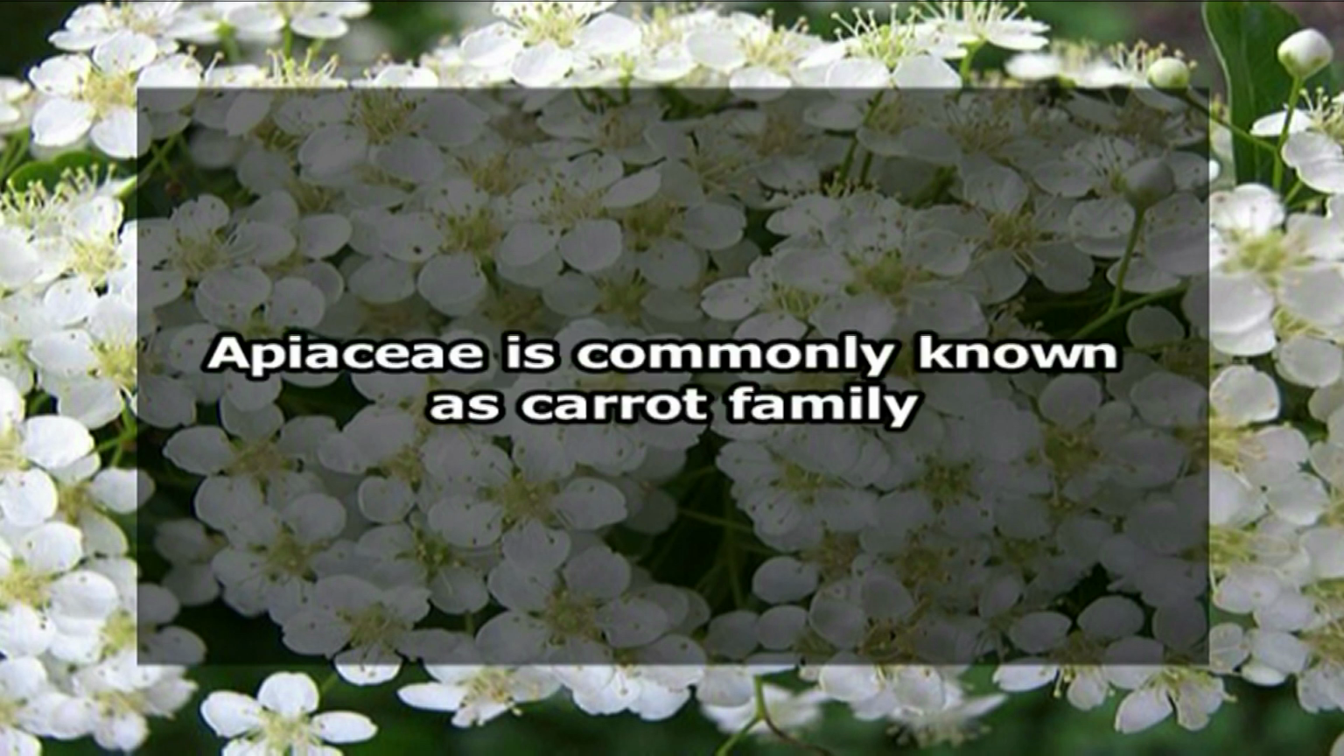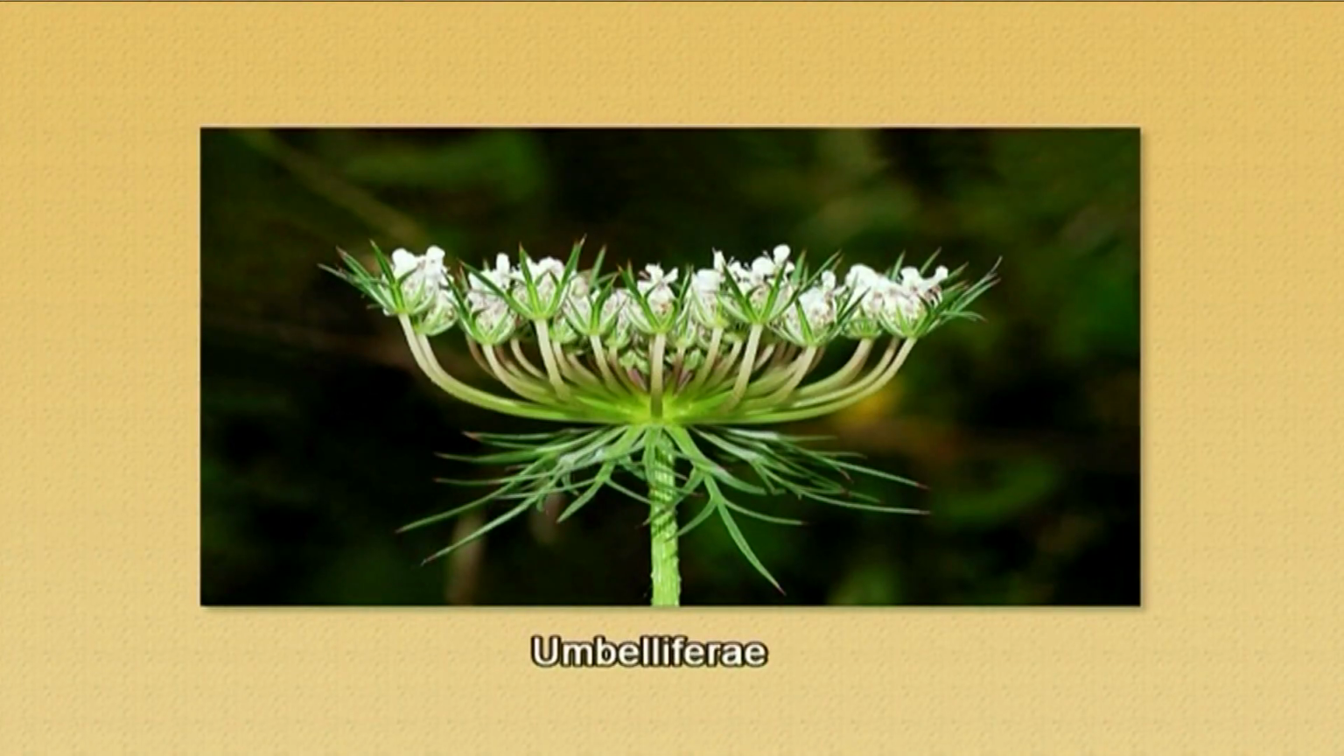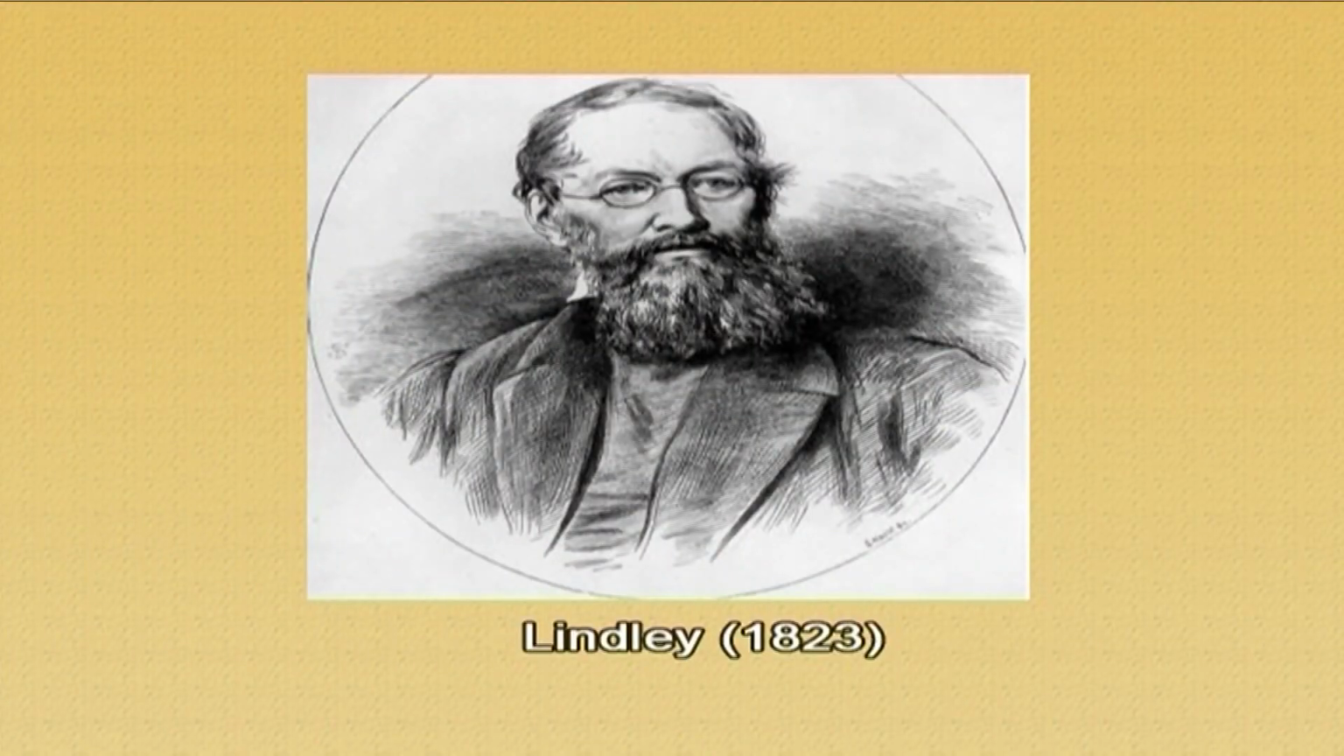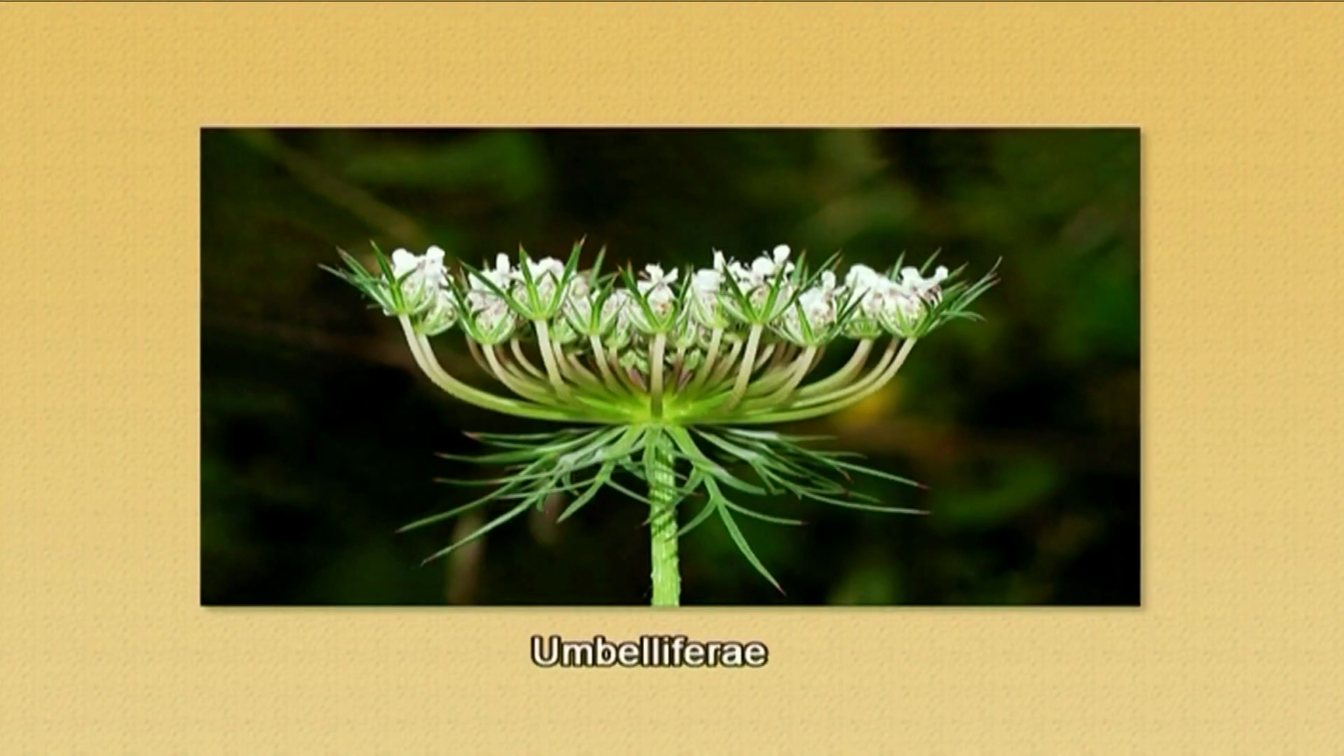Apiaceae is commonly known as carrot family. The family was first of all established as a formal taxonomic category under the name Umbelliferae and not Apiaceae by A.L.T. Chisu. Later on, the present name, that is the Apiaceae, was given as an alternate family name by taxonomist Linley.